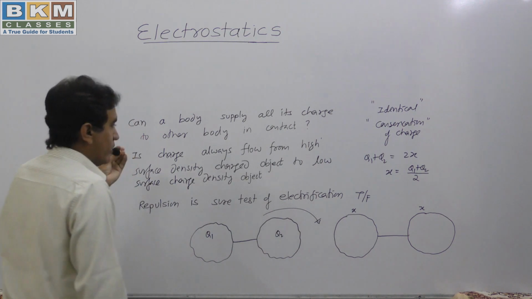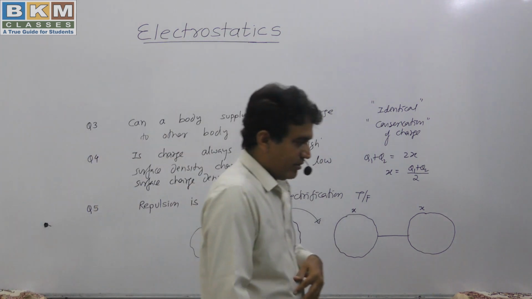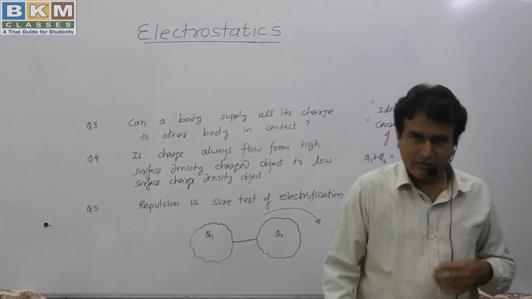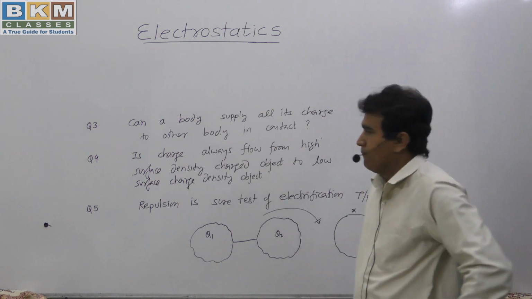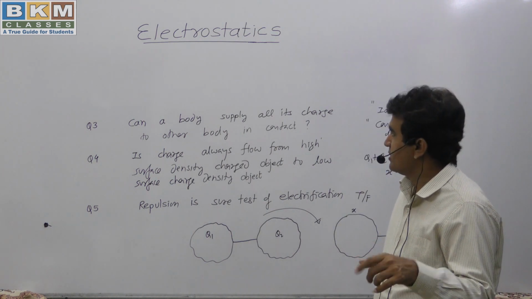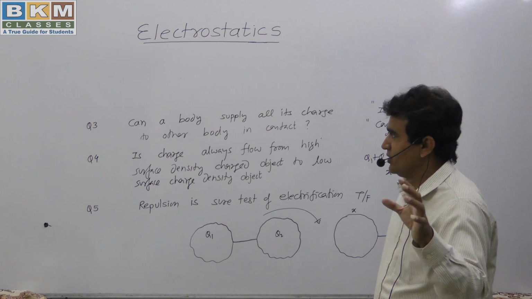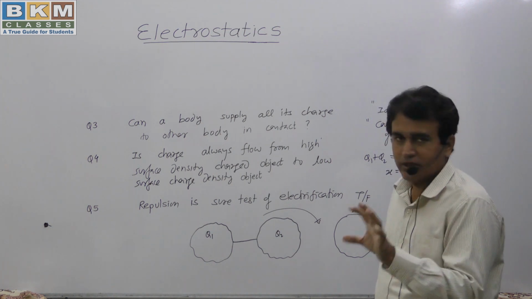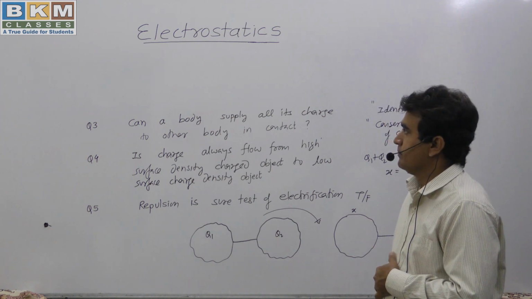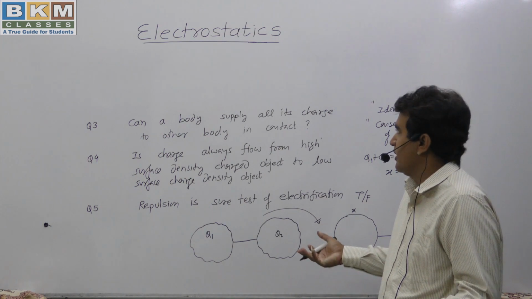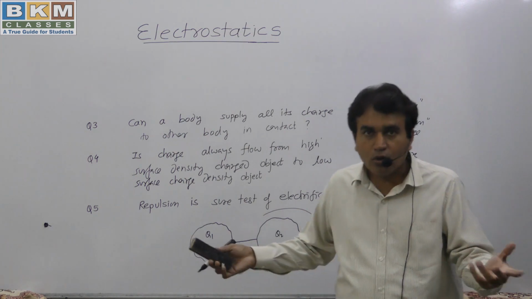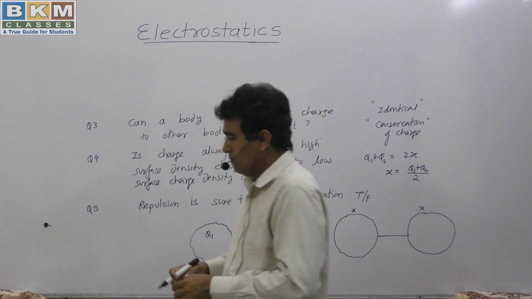You can think about it for 30 seconds and then I will explain this. Can a body supply all its charge to another body in contact? There might be two types of answer, yes or no. You can think about this.